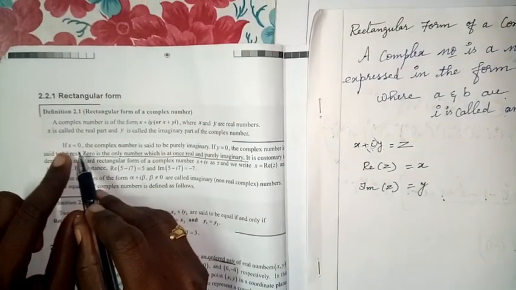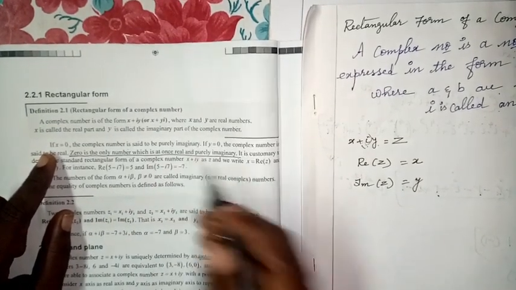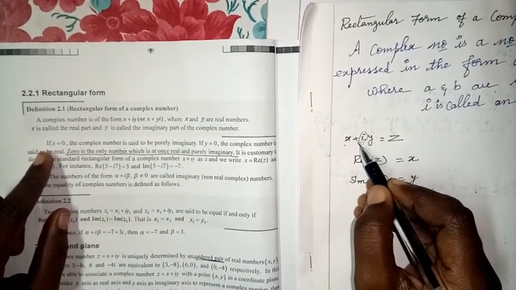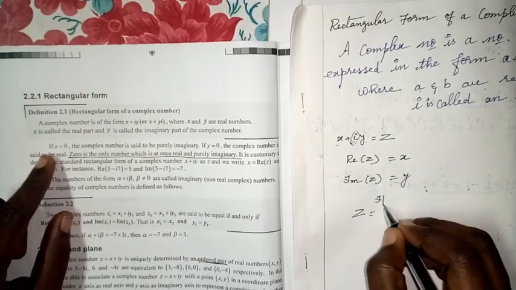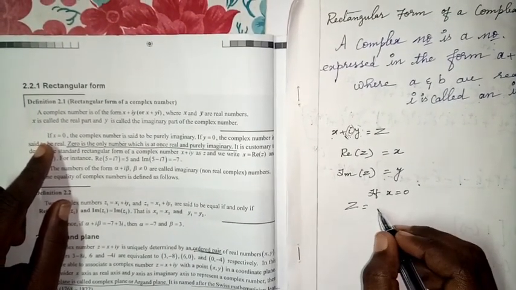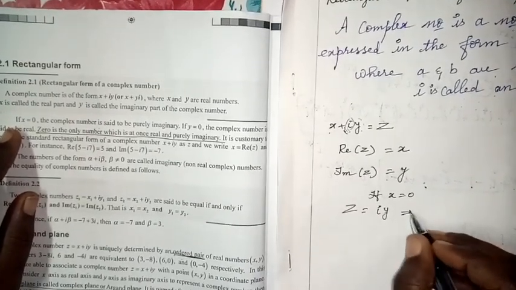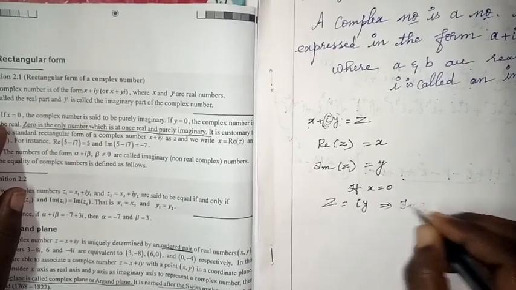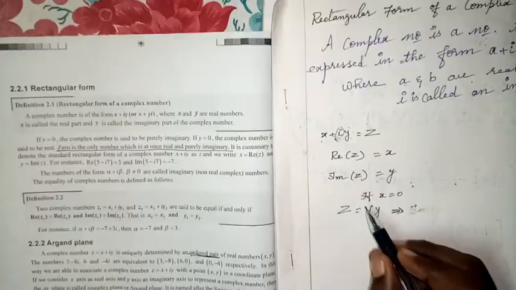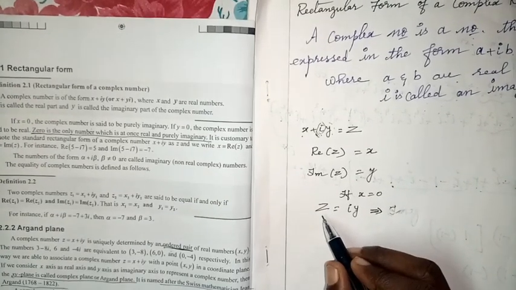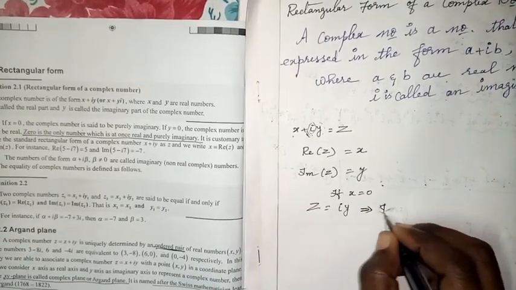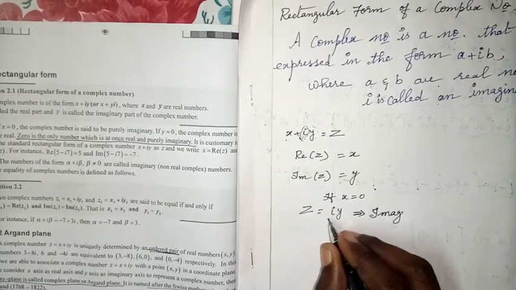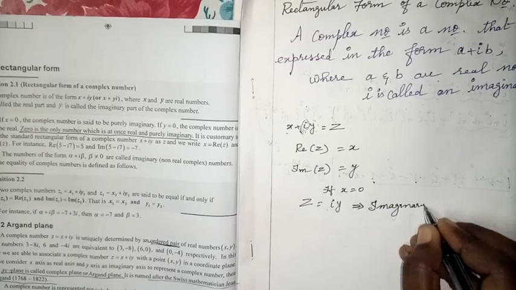Is it clear? Now, for example, if x is equal to 0, the complex number is said to be purely imaginary. x equal to 0 means you'll get only this part. If x is equal to 0, what will come? iy. This is imaginary. If x is equal to 0, what is the z value? z equal to iy. Why is it imaginary? Because y is along with i, so its name is imaginary.